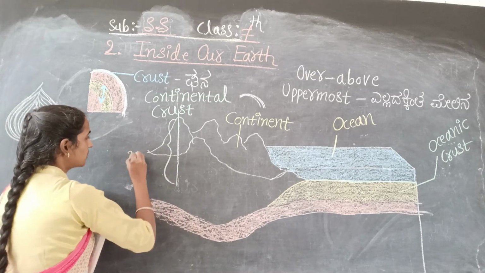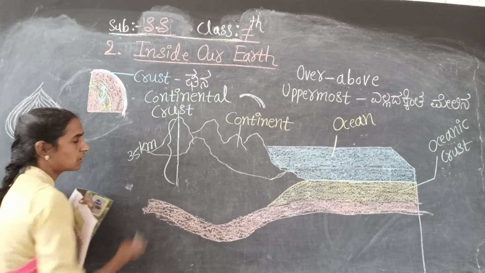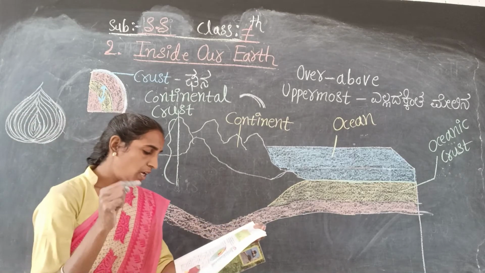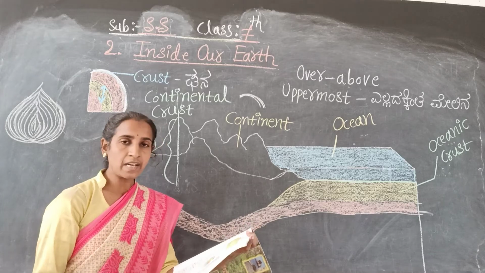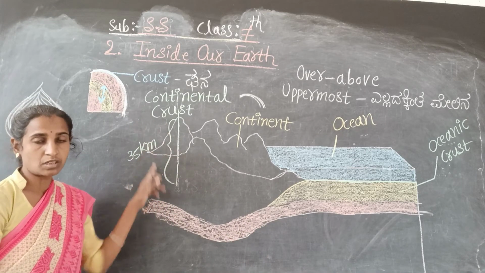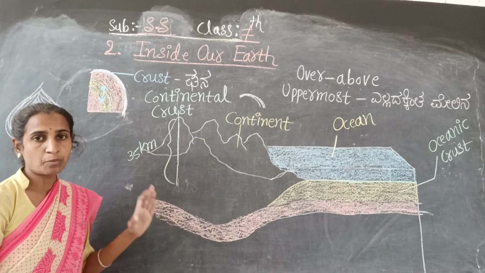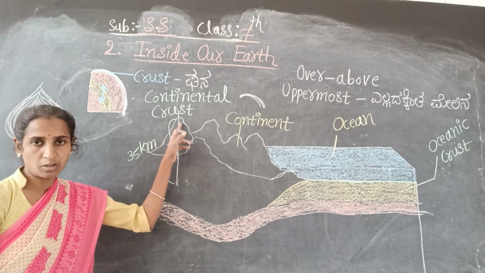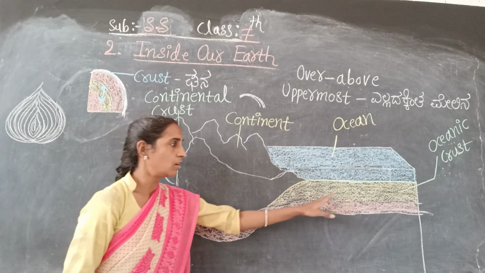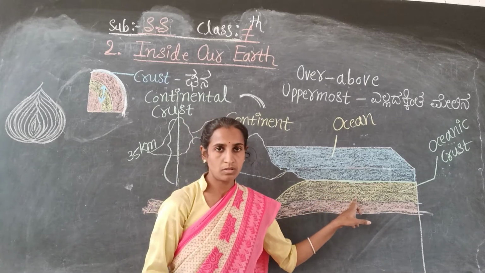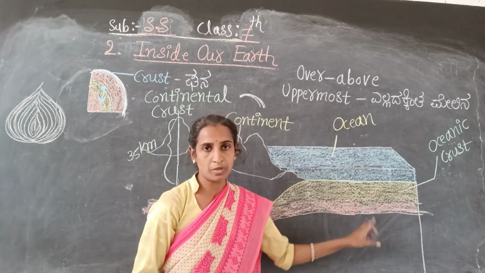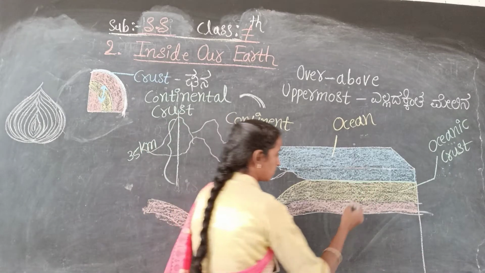It is about 35 kilometers on the continental masses, where the continental mass is. And below the ocean floor, the oceanic crust is only 5 kilometers.